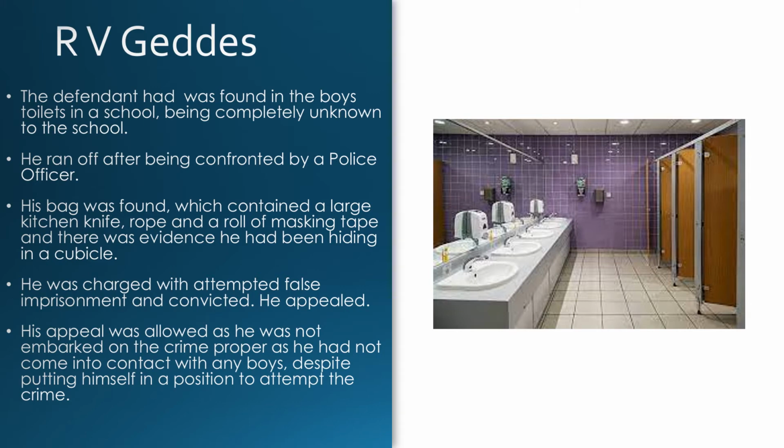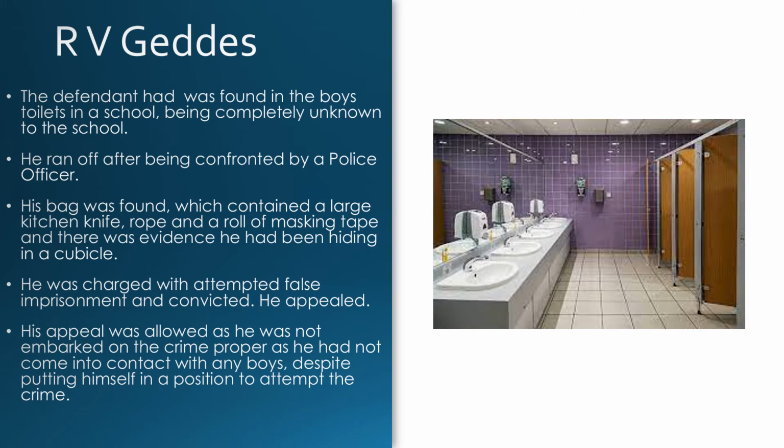In Geddes, the defendant was found in the boys' toilets in a school, and he was completely unknown to the school. Now, he ran off after being confronted by a police officer, but his bag was found, which contained a large kitchen knife, rope, and a roll of masking tape. And there was enough evidence as well that he'd been hiding in a cubicle. In fact, a can of cider was found. Now, he was charged with attempted false imprisonment and convicted, and he appealed. His appeal was allowed because he hadn't embarked on the crime proper, as he'd not come into contact with any of the boys, despite putting himself in a position to attempt the crime.